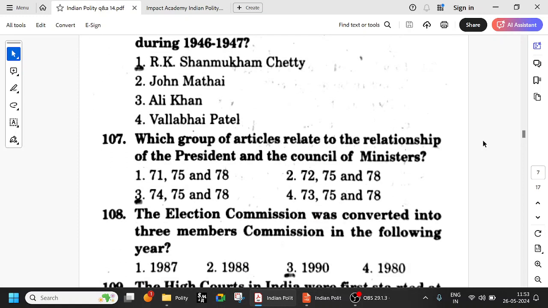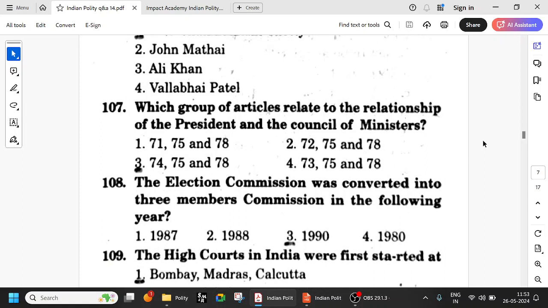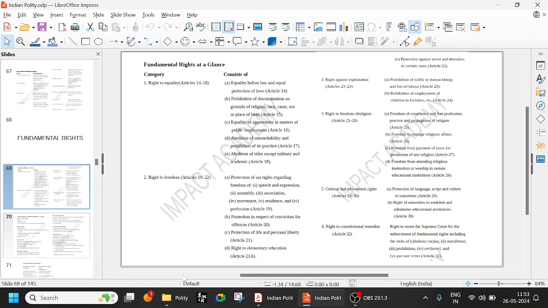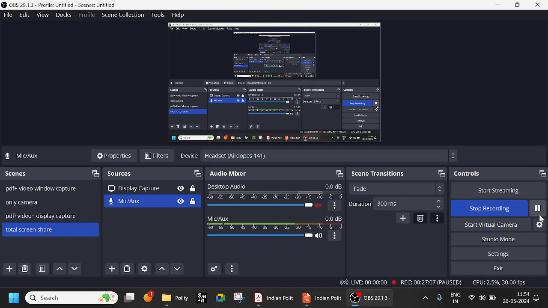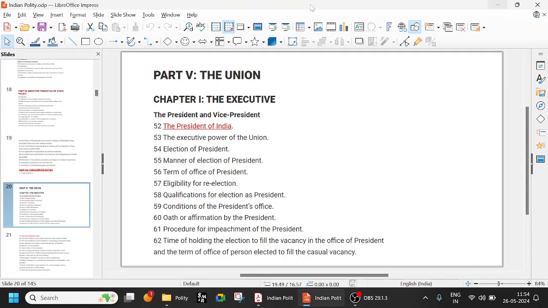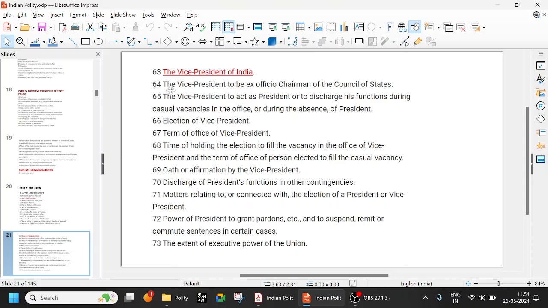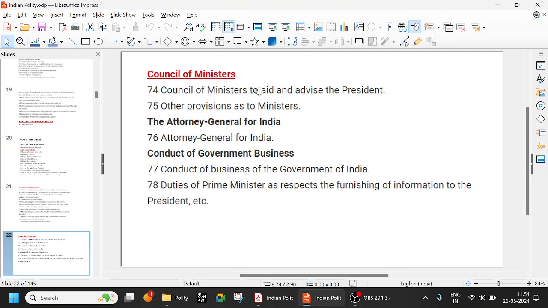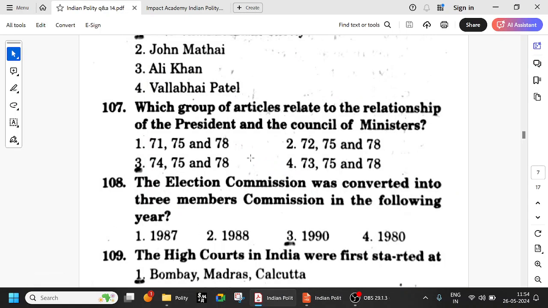So which group of articles relate to the relationship of the president and the council of ministers? I already told you, right? 52 is president, 63 is vice president, 74 and 75 are related to the council of ministers. Article 72, very important, is power of president to grant pardons. Next, 74, 75, Council of Ministers to aid and advise the president, that is the Prime Minister and his ministers. Other provisions as to ministers. And 78 is duties of Prime Minister with respect to furnishing of information to the president. Again, very important. So, simply 74, 75, and 78.